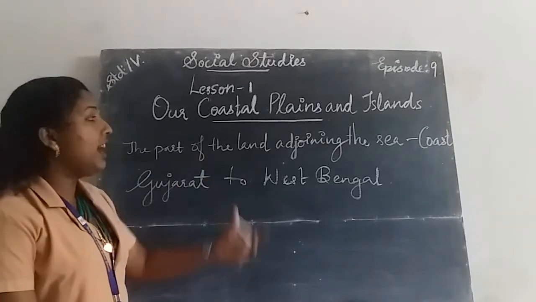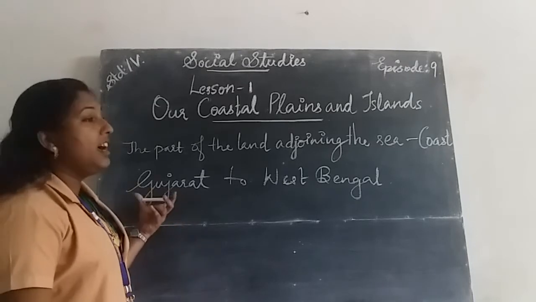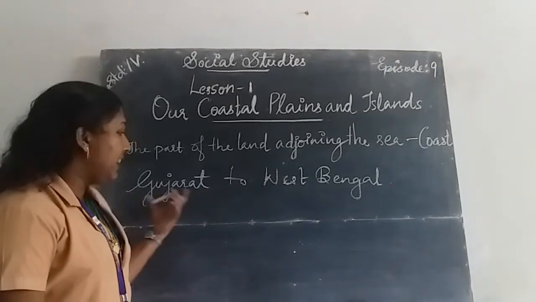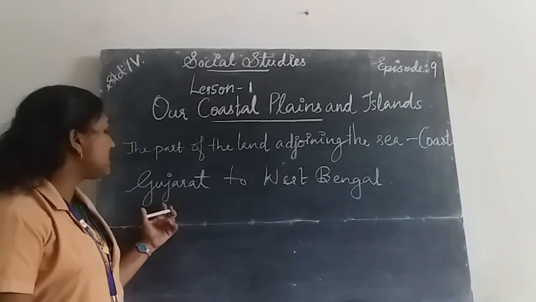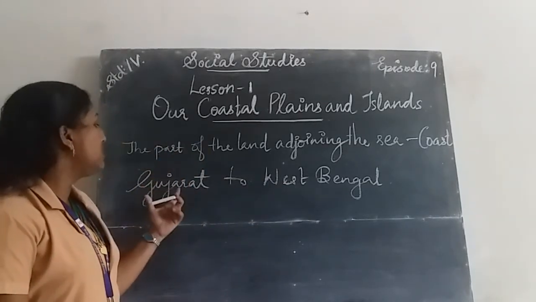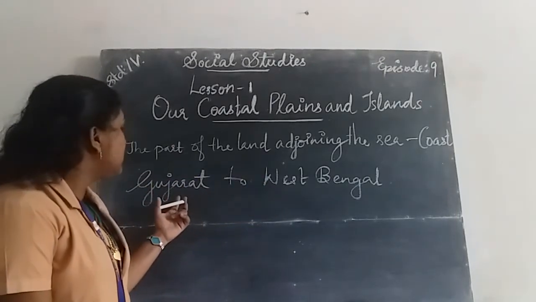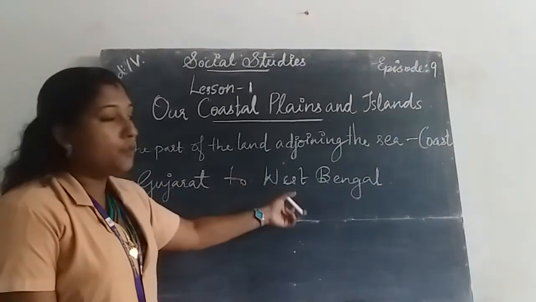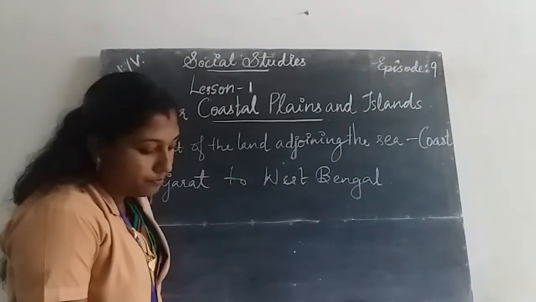The part of the land adjoining the sea is called a coast. India has a vast coastline. It extends from Gujarat to West Bengal.